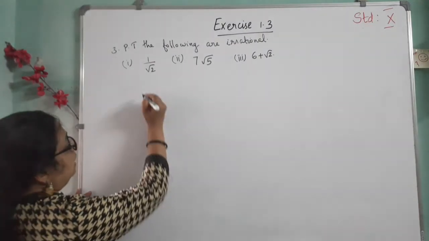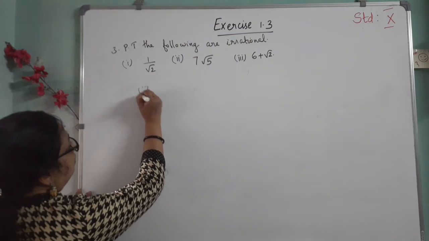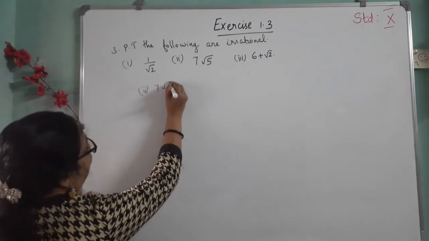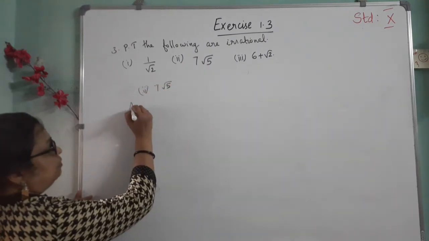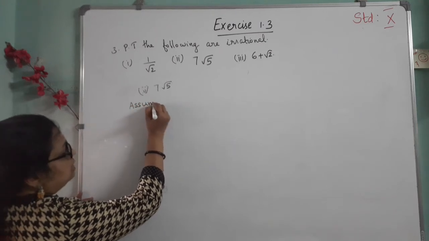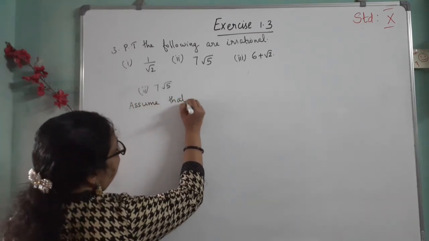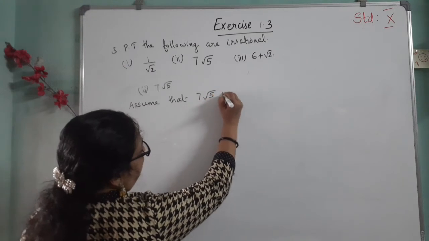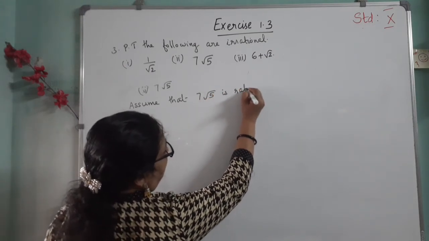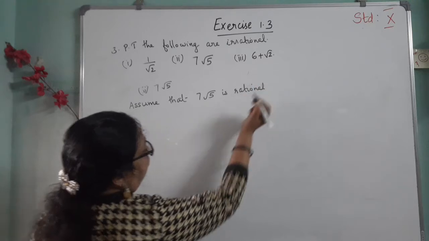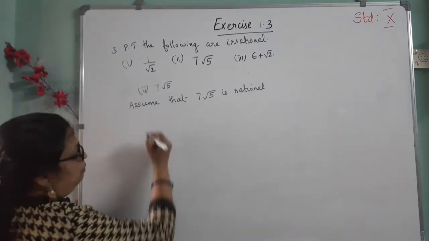Okay, then second question, 7 root 5. Here also first we assume that 7 root 5 is rational. Then it can be written in the form p by q.